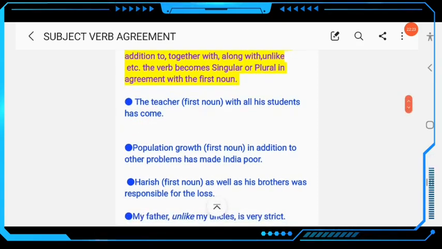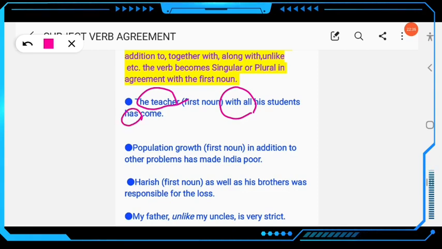Here, the teacher with all his students: the teacher is singular, so the verb will also be singular. The teacher with all his students has come. Don't write have. Don't follow the second noun even though it is plural; as the rule says, we have to follow the first noun.